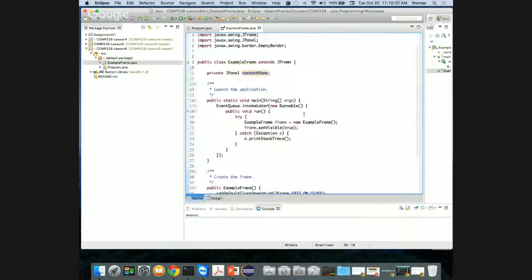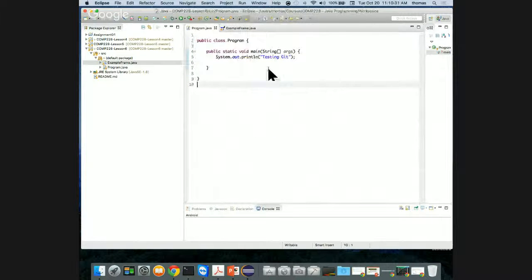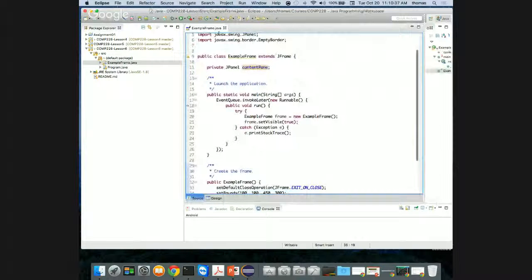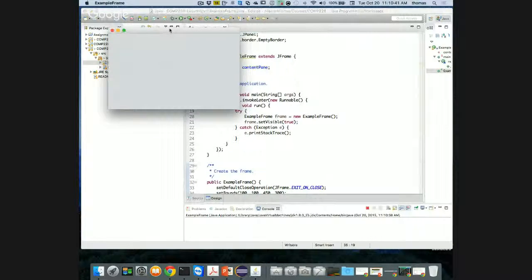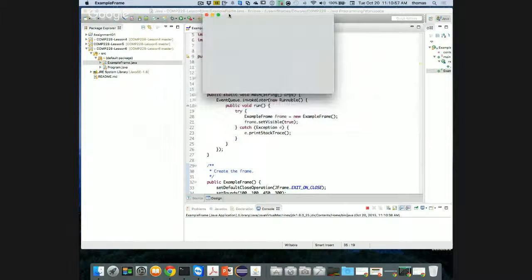Okay, so this class is what I'm saying, this example frame class. So now if I wanted to run this one, I'm running example frame.java, not program.java. This is my stub. Here's example frame.java that I've made. And if I press play, it's going to ask me to do a couple things, right? It's going to say, hey, look, here's my frame. And this is what you get. You get this little window that pops up that looks almost like any other window that you've ever seen. And if you did it on the PC, you would see a Windows type pop-up window that looks something like this.